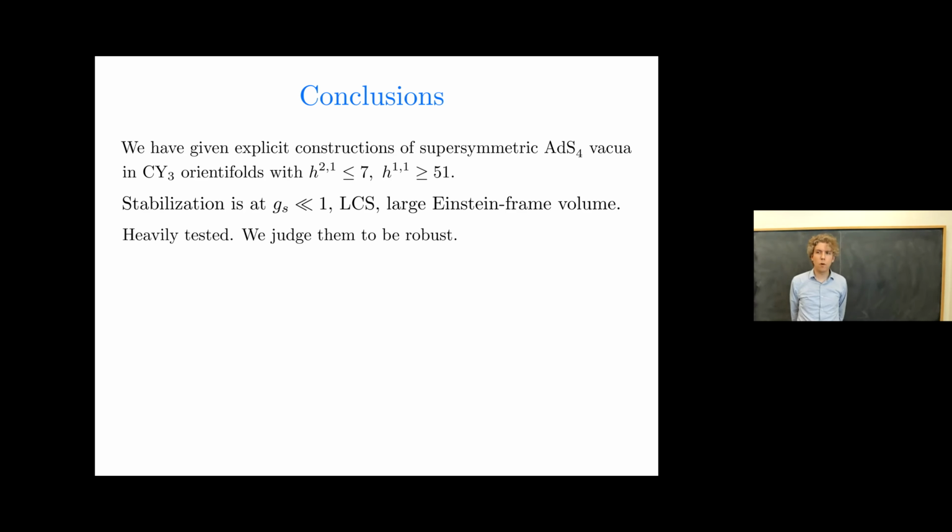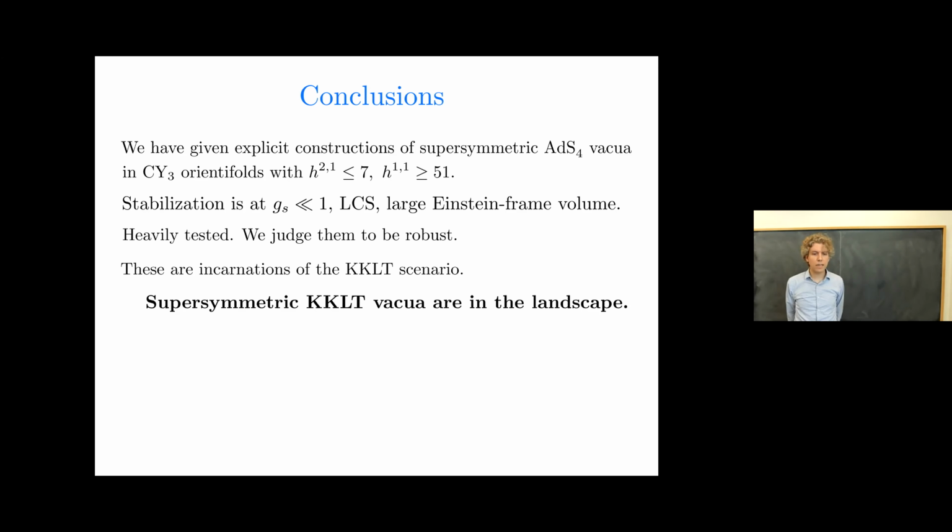We judge them to be robust, but if you find further technical tests that you think might be worthwhile, we'd love to hear them. We're happy to poke at these examples further, and we'll be putting the data associated to them as supplemental material with our paper. So these are incarnations of the KKLT scenario, although they have some distinct features. And so our main finding is that supersymmetric KKLT vacua are in the landscape.